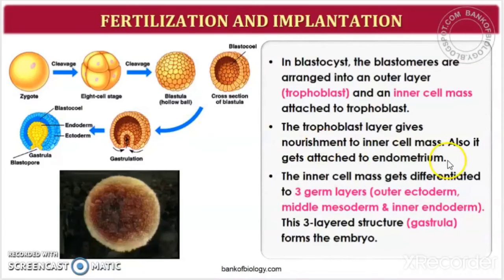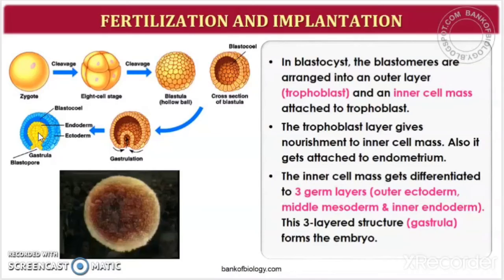Now the inner cell mass, what happens to the inner cell mass? I told you that it will be differentiated to form different structures, right? So this inner cell mass will get differentiated into 3 germ layers, that is outermost ectoderm, then the middle mesoderm, and the innermost endoderm. Okay, and this 3-layered structure, which is called as gastrula, will form the embryo. So it is the mesoderm, endoderm, and the ectoderm, which gives rise to different cells that form tissues, and then the organ, and then the organ system.